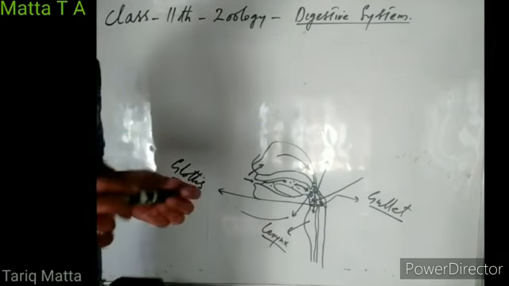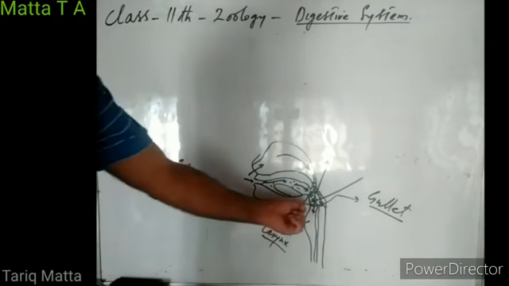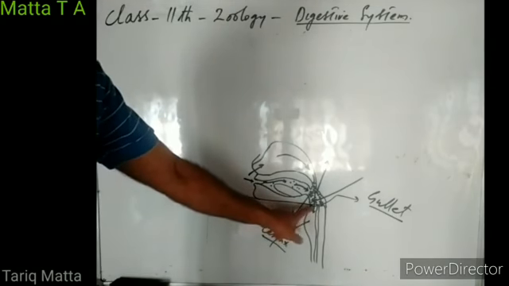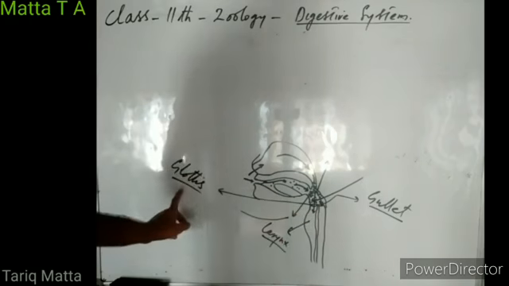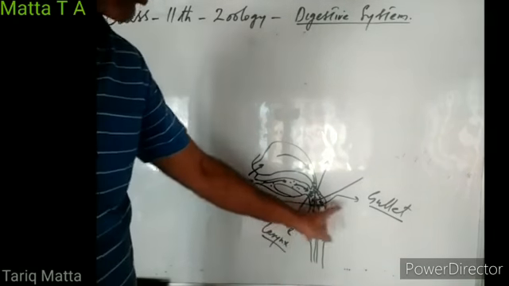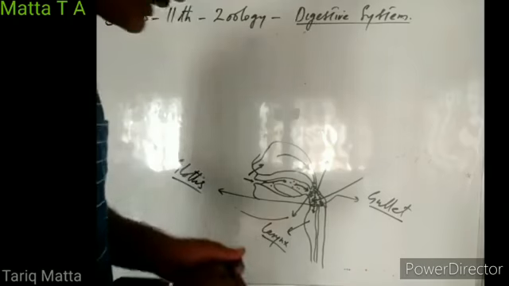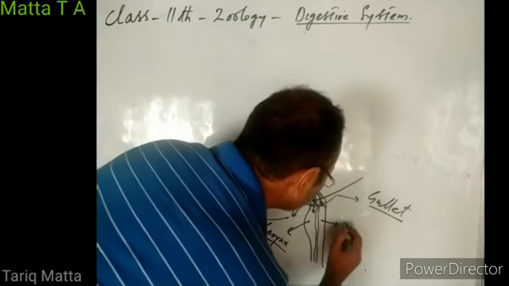So in the laryngopharynx, there are two openings at its base. One opening, which leads into the larynx, is known as the glottis. Another opening, which leads into the esophagus, is known as the gullet. This is the esophagus.